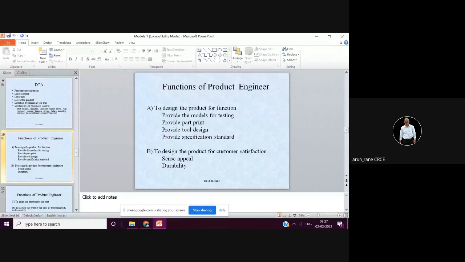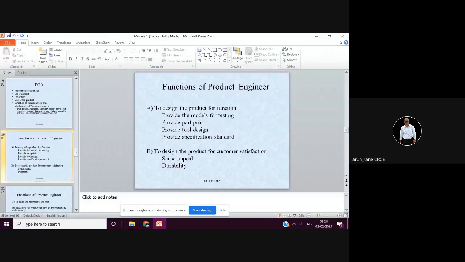Then you can find out the pitch circle diameter. Once you know the pitch circle diameter, you can find out the outside diameter. Like module is equal to PCD upon number of teeth. So if you give the module and number of teeth, you will get the PCD. Once you get the PCD, then you can find out addendum, dedendum, outside diameter, root diameter, then you can find out the circular pitch, everything. So if there are any teeth, then you need to provide these details.